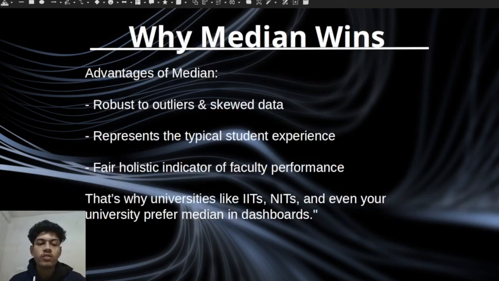Why does the median win? Advantages of median: it is robust to outliers and skewed data, represents the typical student experience, and is a fair holistic indicator of faculty performance. That's why universities like NITs, and even our university, prefer the median in dashboards.